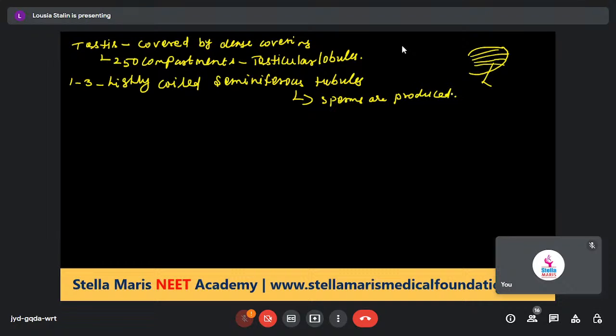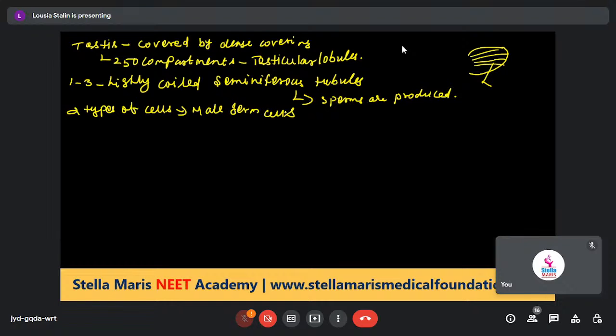Next, the seminiferous tubules are lined on the inside by two types of cells.